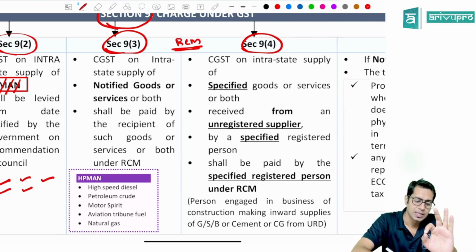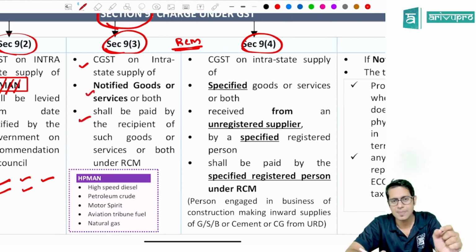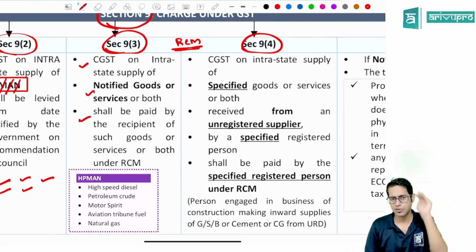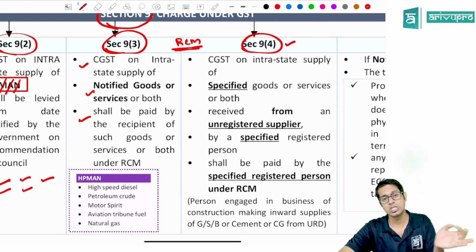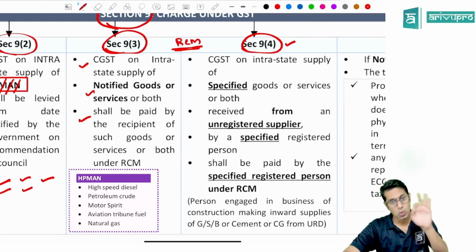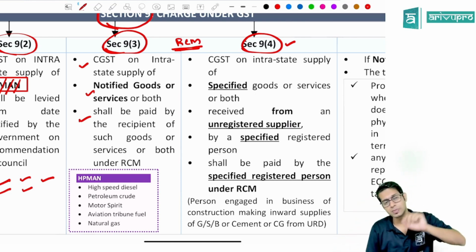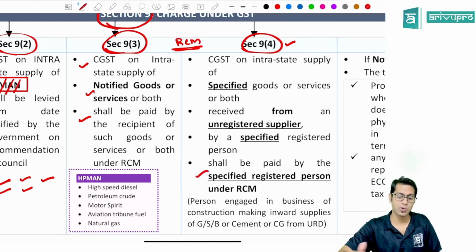What is 9.3 telling? CGST on intrastate supply of notified goods and services shall be paid by the recipient of such goods and services under reverse charge. So, the government is going to give a list of some goods and services. The tax on these goods and services is required to be paid by the recipient of such goods and services under reverse charge. Section 9 subsection 4 says CGST on intrastate supply of notified or specified goods and services received from an unregistered person by a notified or specified registered person will be paid by that specified registered person under reverse charge.